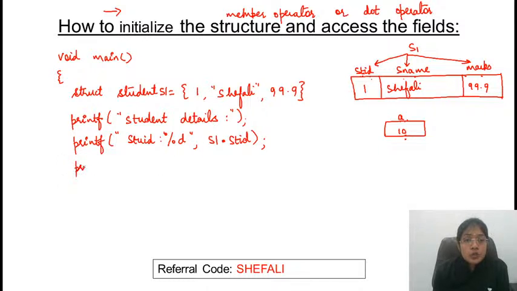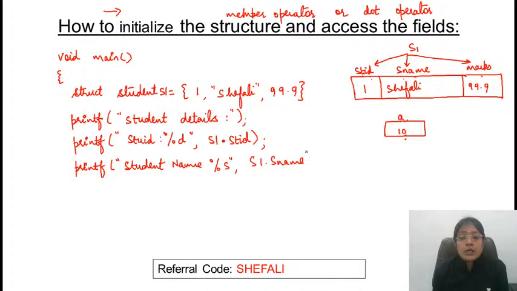Similarly, if I want to print the student name, I'll just write student name, and I want to print some string. It is S1 dot sname. Similarly, you can print the value of marks. Printf student marks.